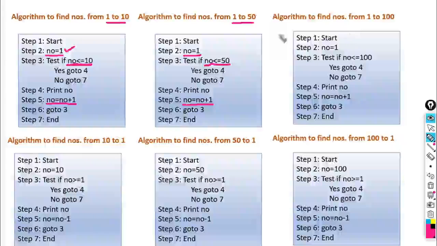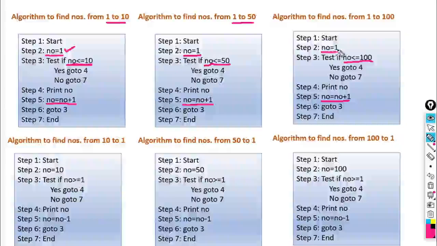In the third example, what is the question here? Algorithm to find numbers from 1 to 100. Again the lower limit is the same. So the first step is NO is equal to 1. That is the assignment statement. What is the conditional statement here? NO less than or equal to 100, because we want to print up to 100. Then what is the incremental step here? NO is equal to NO plus 1, because we are going in ascending order. We have to increment it by 1. So these are the steps.